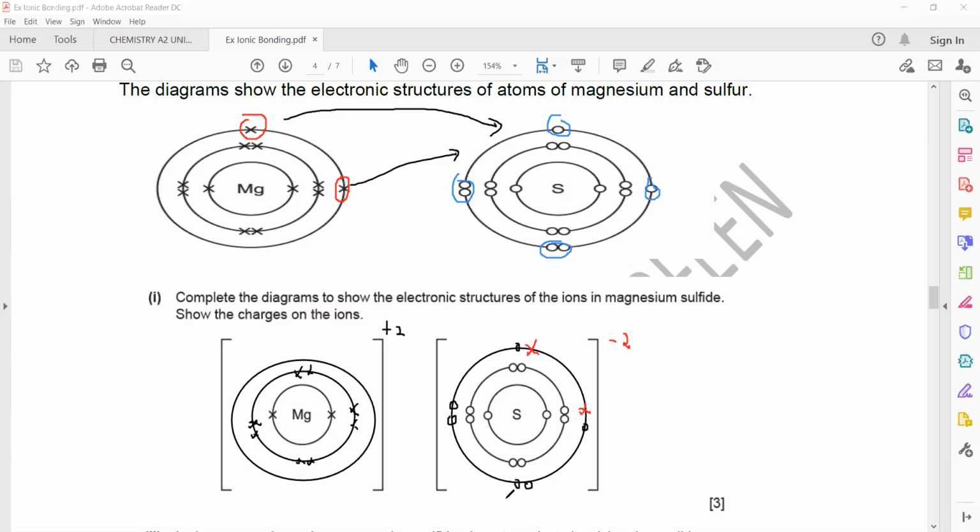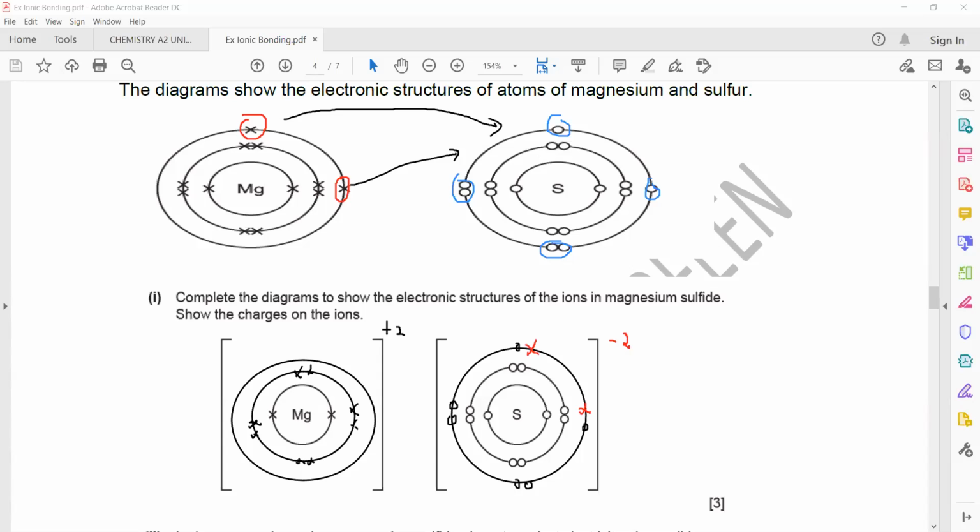In this example, you cannot draw the last shell only, because they give you the whole structure. If they don't give you the whole structure, then you can only draw the last shell. Like, for example, if there was a question, draw a structure